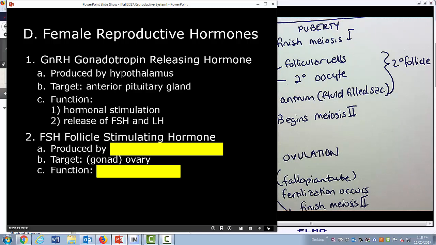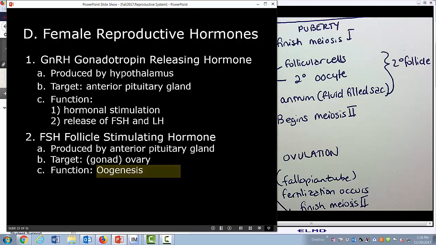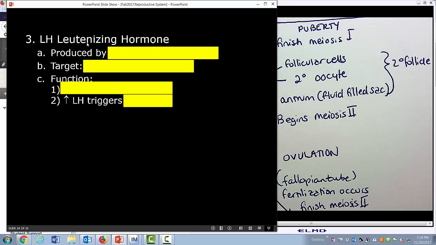And FSH and LH are both produced by the anterior pituitary gland, and they target the gonad, and in this particular case it's the ovary. Follicle stimulating hormone has the same general function in the female as it did in the male reproductive system. What was it? I hope you said gametogenesis, because it's going to stimulate oogenesis, the formation of the egg, because we're in the female reproductive system. So there's FSH as well as luteinizing hormone.